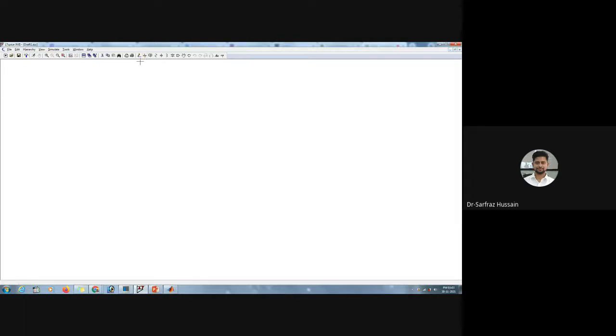For drawing a wire, you can use this pencil, okay? So this symbol. If you bring your cursor near to this one, you can see that it is written wire, okay? So we can connect it with a wire. So first what we'll do, we'll click on this one, okay? So we'll place a resistor and then we'll place a capacitor, okay? Since we want to make an RC circuit, let us try and make a low pass filter, okay?